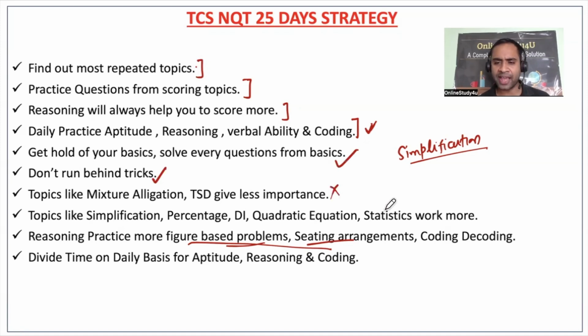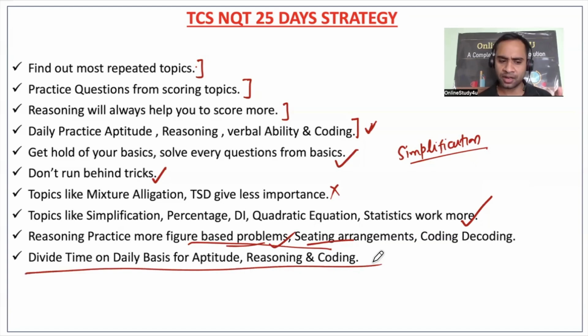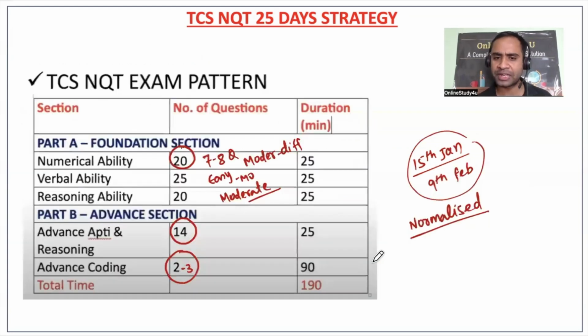Topics like, as I said, mixed relation, time, speed, and distance, give less importance. You have to give more importance to topics like simplification, percentage, DI, quadratic equation, statistics, and time and work. These are the topics which will be more important for you. In reasoning, figure based problems, sitting arrangements, coding decoding, and blood relation are very, very important. Divide time on a daily basis for every topic. Practice from the classes, and from the group where we are doing a large number of questions daily. This is your pattern, you have to stick to it, and score as much as possible.